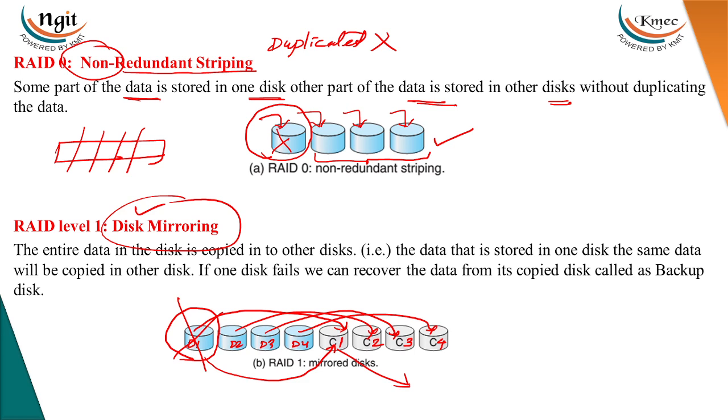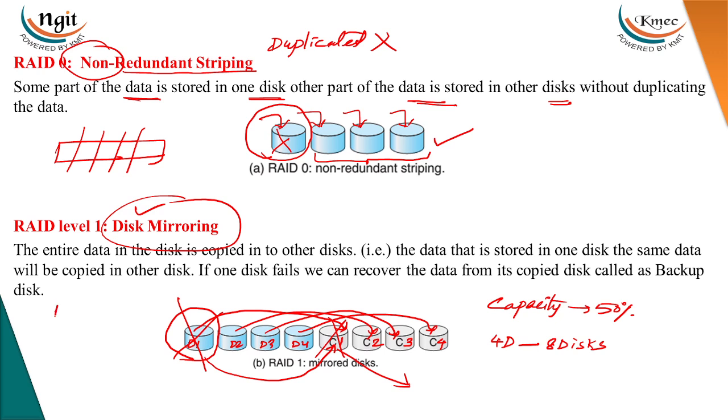But if D1 and C1 both fail, then there is a problem of recovering the data. We cannot recover the data of both D1 and C1, but it's a rare possibility. But when you take the capacity, we can only use 50% of the entire capacity, because for one particular data, we need one more disk. That means if 4 disks are there, we need to use 8 disks.